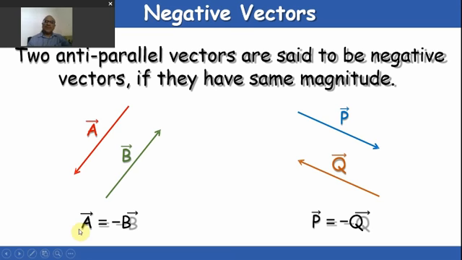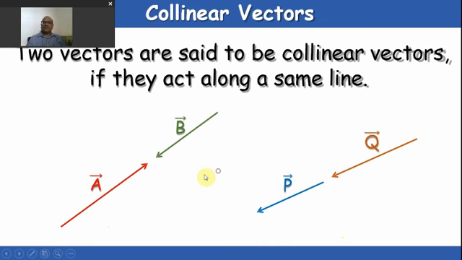So A vector is equal to minus B vector, and P vector is equal to minus Q vector. I hope this is a very simple representation of what types of vectors you have learned. We have the parallel vectors, equal vectors, anti-parallel vectors, and negative vectors, opposite.